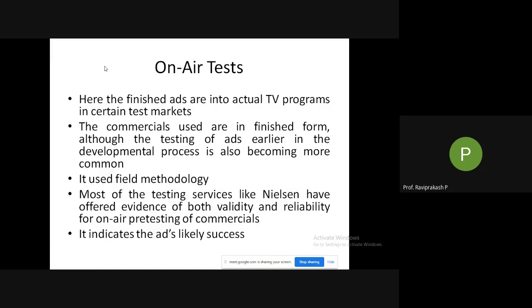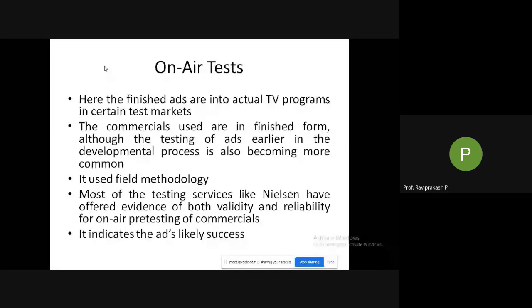So you will be asking for data only for that. Or if you have two different ads, in the first week you are playing one ad, and in the second week you are broadcasting the second ad. So you will be collecting data from both weeks. Then you compare which ad was better or which ad had more impact on people.